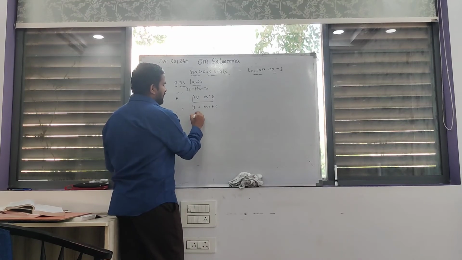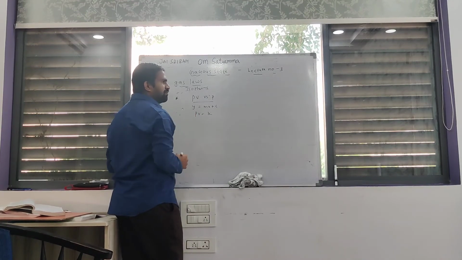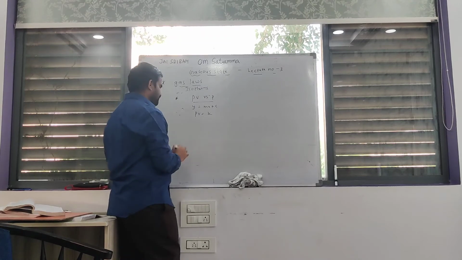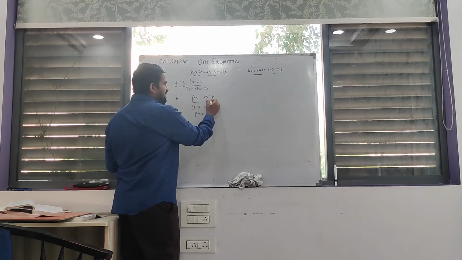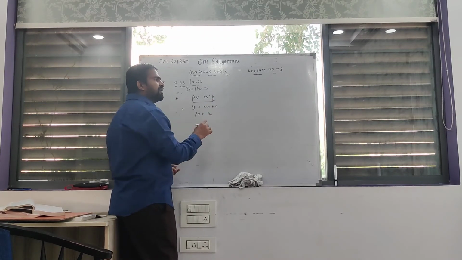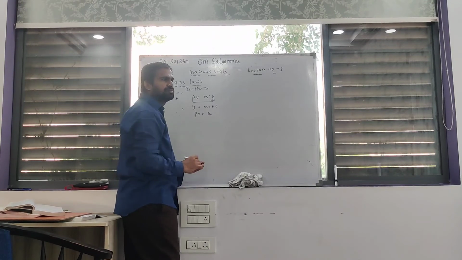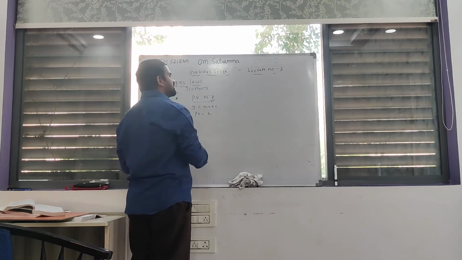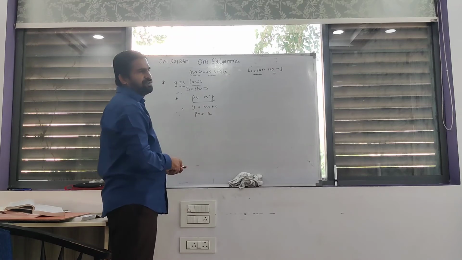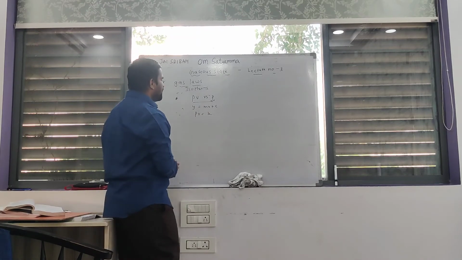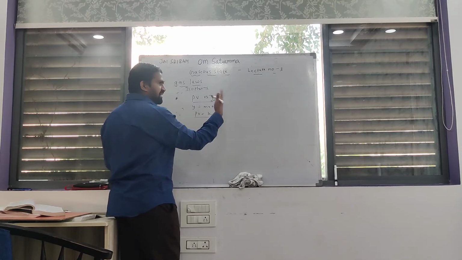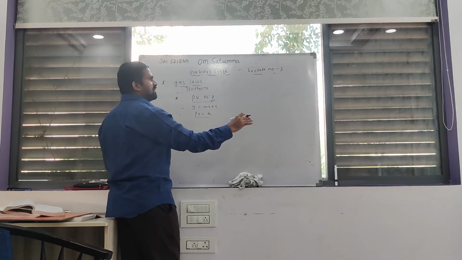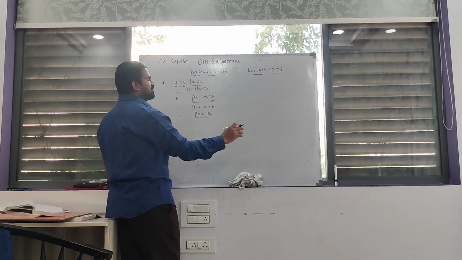According to Boyle's law, PV is equal to constant. If pressure increases, PV is constant and does not change. If pressure decreases, PV is also constant.